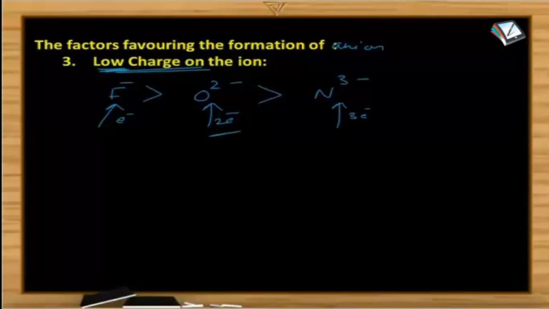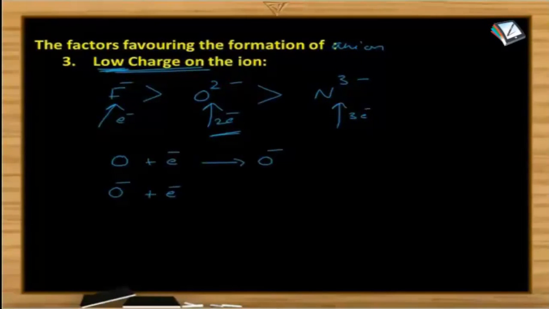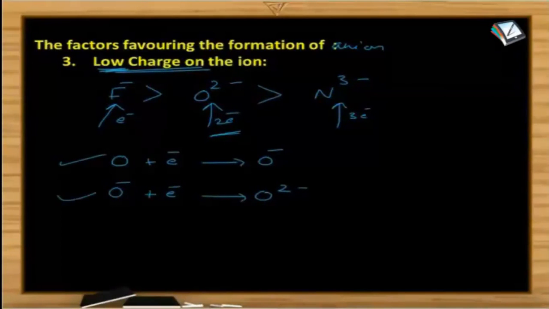Now let us understand better by taking oxygen as an example. So oxygen, after accepting one electron, is converted into O minus ion. And when that O minus ion accepts one more electron, that is converted into O2 minus ion. Now tell me, among these two processes, which is the easier one? Is it 1 or 2? I say it is 1. Why is this the easier process? Or why is this one difficult?